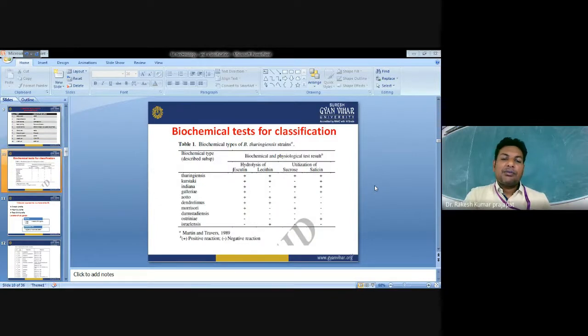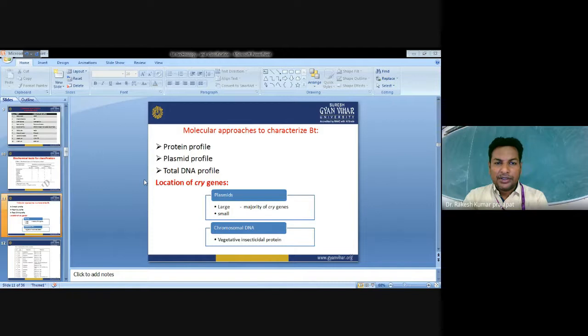For classification they have biochemical tests, with types like Thuringiensis, Tohokuensis, Indiana, Galleriae, Alesti, Dendrolimus, Morrisoni, Darmstadiensis, Austrinia, Israelensis. These are the different biochemical tests used for classification.